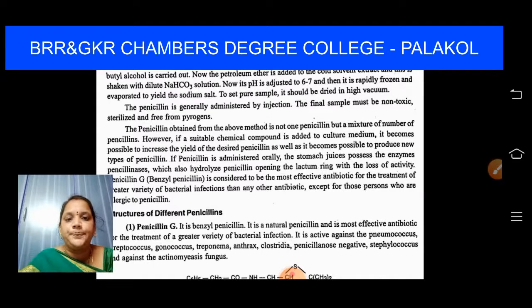So, if the penicillin is taken orally, what happens in our stomach? Penicillinase enzymes are present. They open our lactam ring, which is the reason for activity. That lactam ring is particularly the reason for antibiotic activity. If that ring is open, what is the use of taking penicillin? So that's why penicillins lose activity if they are taken orally. That's why they are taken in the injection form.